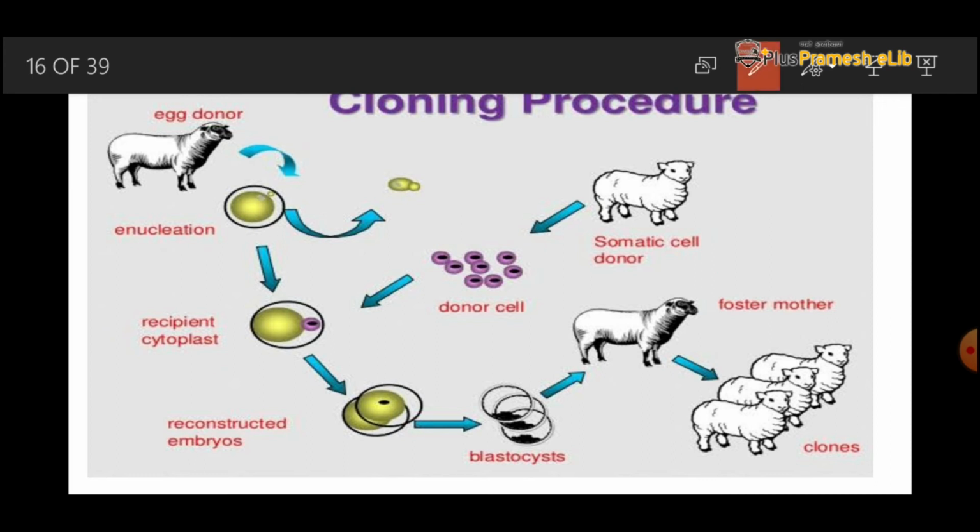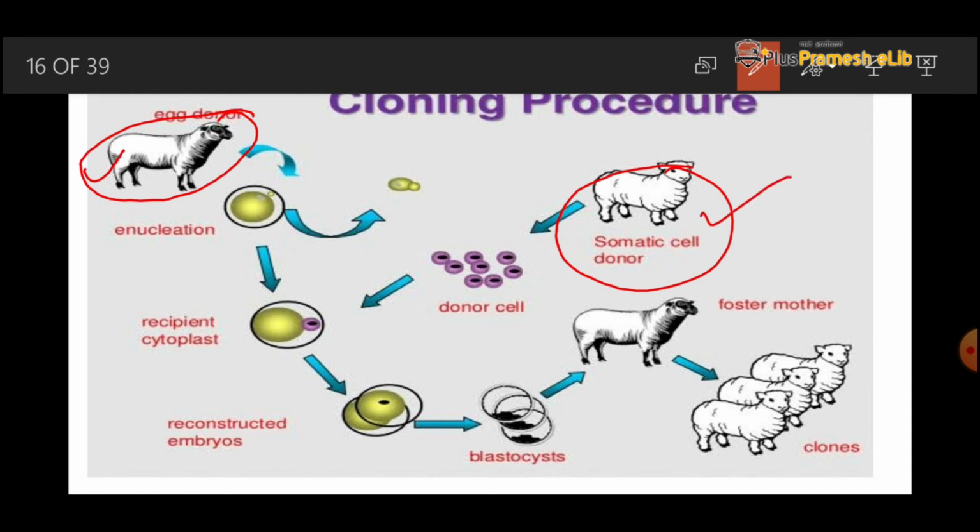Here we can see the egg donor, and here we can see the somatic cell donor. What is the somatic cell? All body cells are called somatic cells except the gamete forming cells. What is the gamete? In the female, the gamete is the egg, and in the male, the gamete is the sperm. From one sheep we are taking the egg, and from another sheep we are taking its body cell.